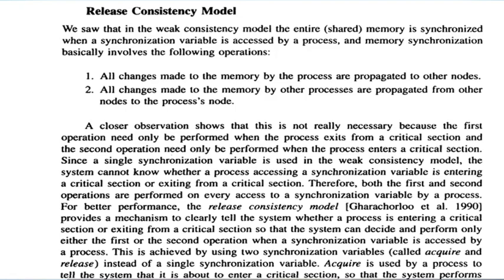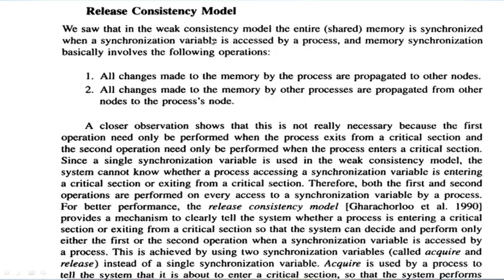All the changes made to memory by other processes are visible to the processor nodes also. The only difference is that in the weak consistency model, we followed a synchronization variable.